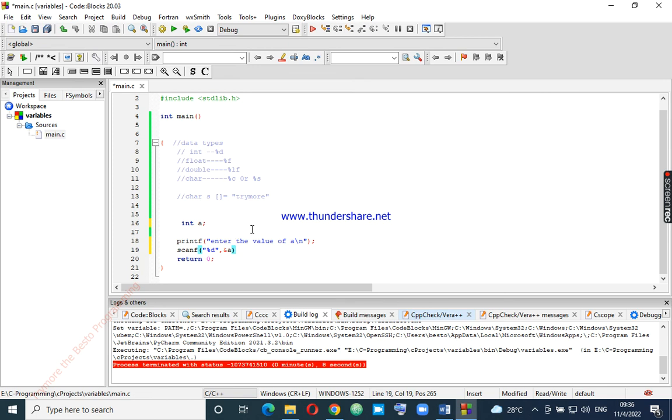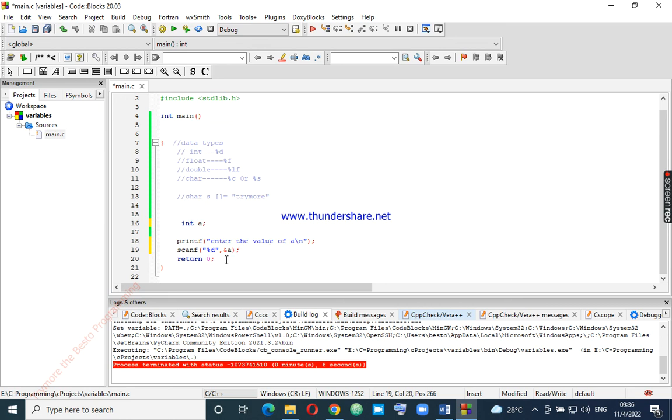My keyboard is a problem. Alright, fine.